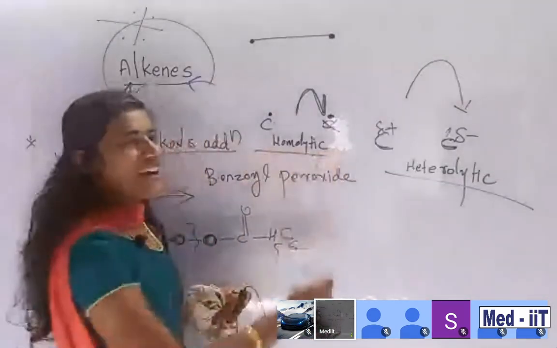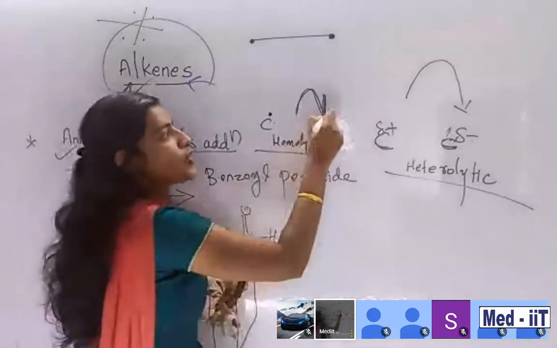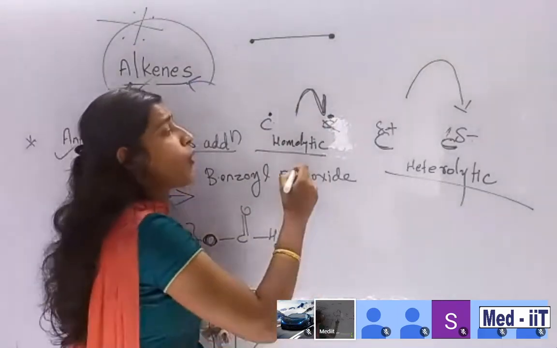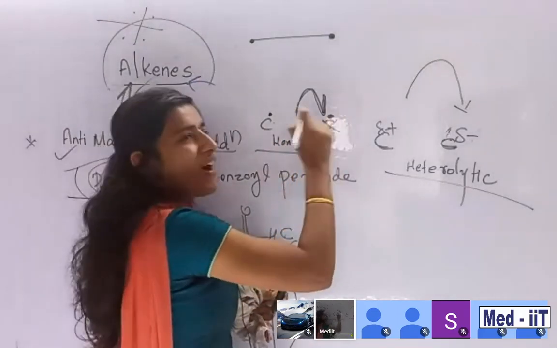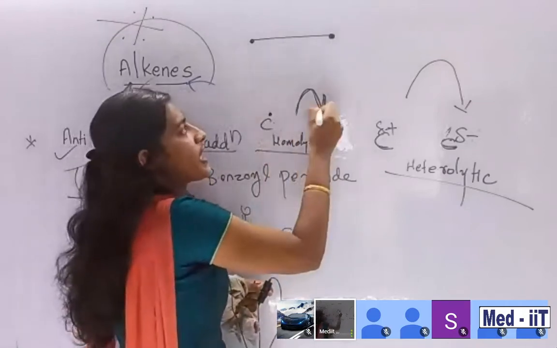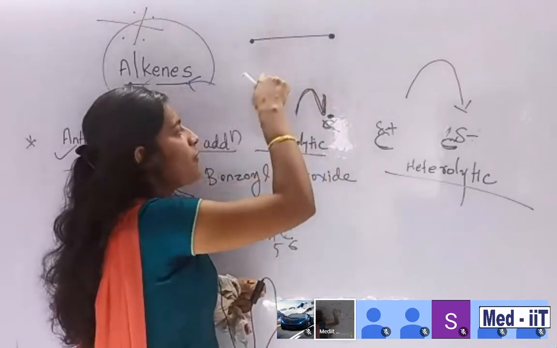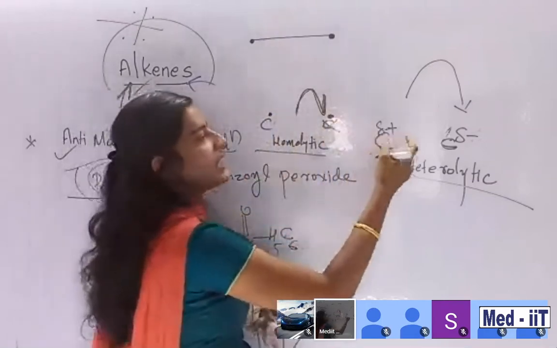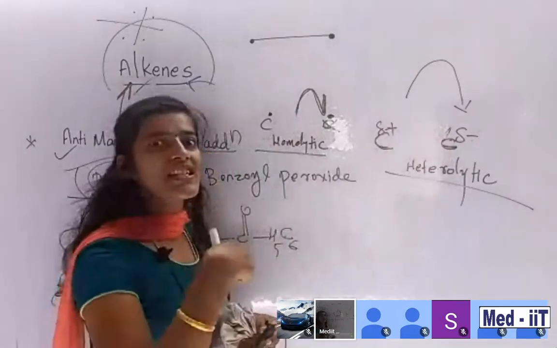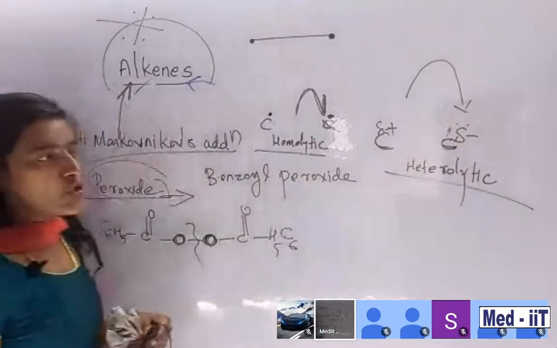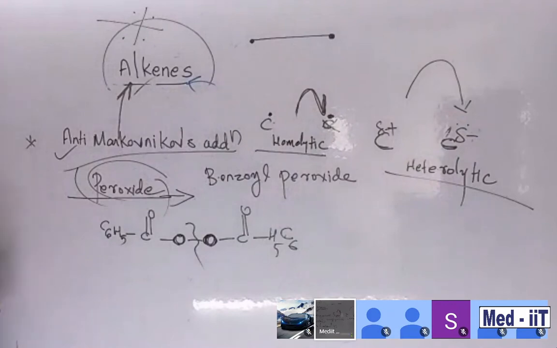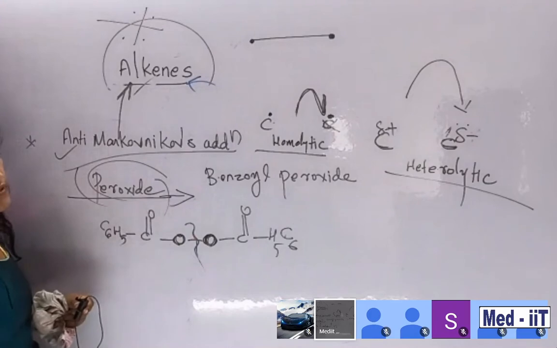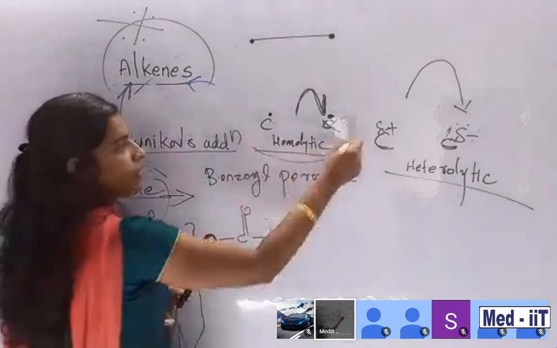And then here is homolytic bond cleavage. Why? Because the electrons are equally distributed. We cannot say all the electrons are concentrated on one carbon. It's not like that. There are two electrons in total, but one electron goes to this carbon and the second to that carbon. And here, two electrons are shifted to one carbon. These are the differences between heterolytic and homolytic. Here this is a type of homolytic bond cleavage. Now you are familiar with homolytic. Which type?